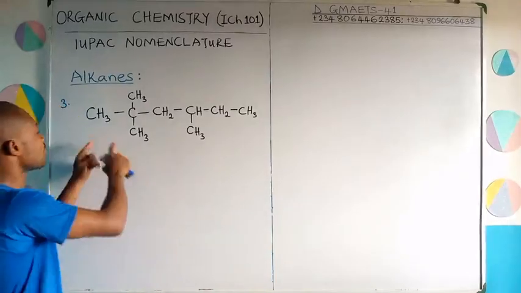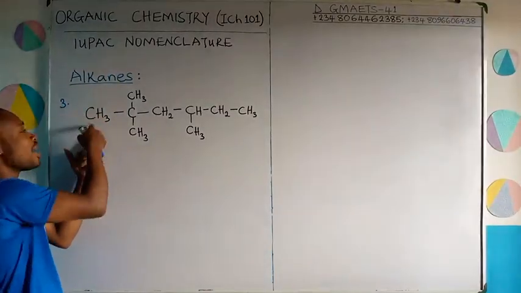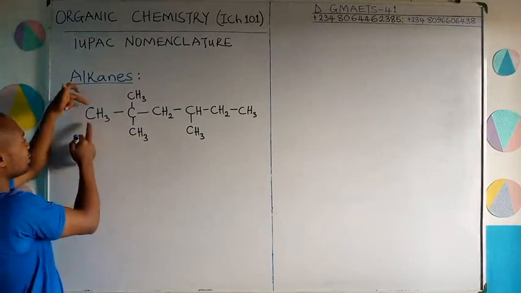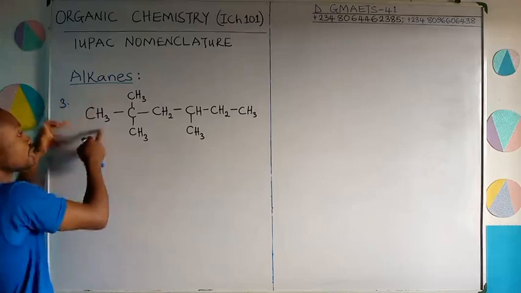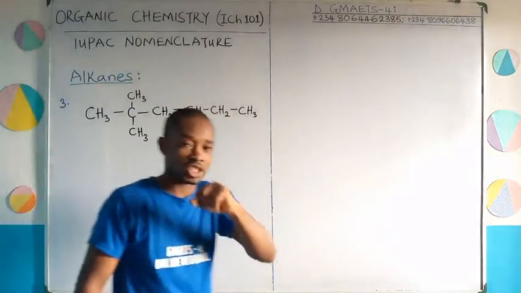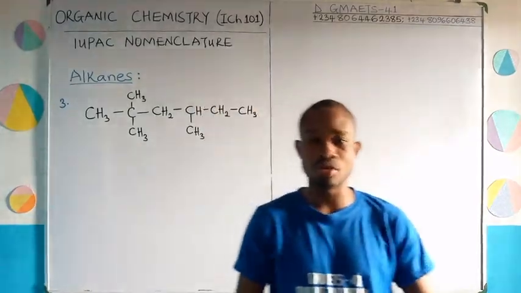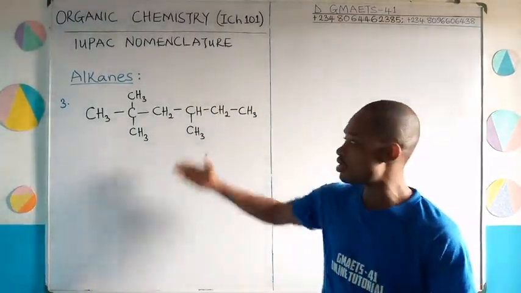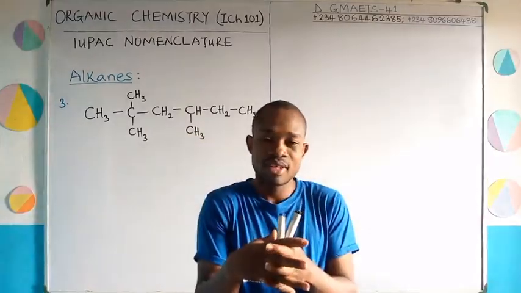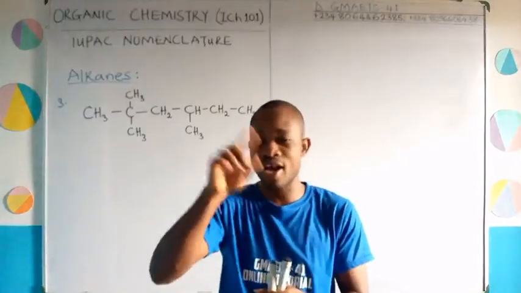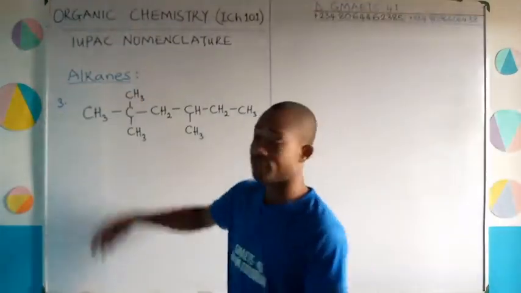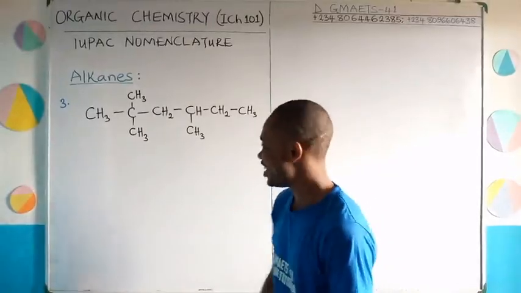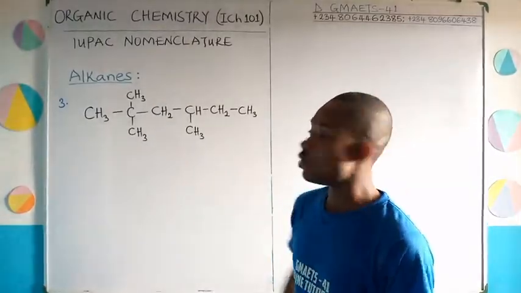But let me quickly point out something. You notice that I did not expand the hydrogens anywhere, like you have a line here, another one down, another one here, and then distribute hydrogens around, just like I did in structures number 1 and 2. Are you following right? In this case, we've decided to compress down. Instead of writing C and then you expand, you now have CH3, it's still the same thing. You can decide to expand the hydrogens if you want, but that is punishment. Alright, so let's move on to deal with this.